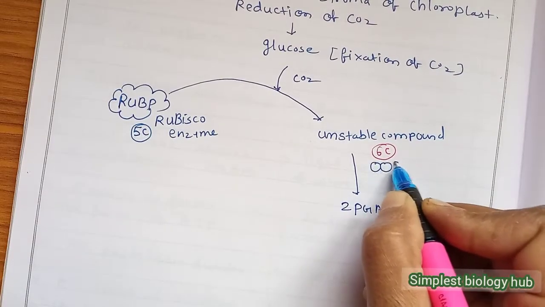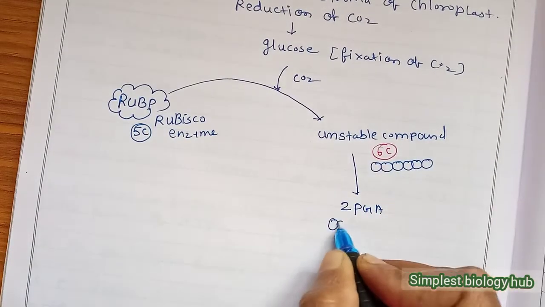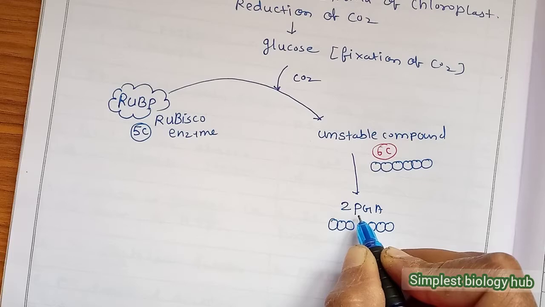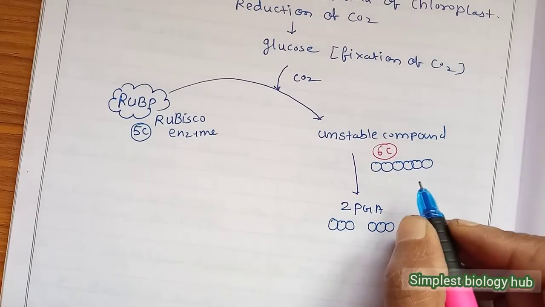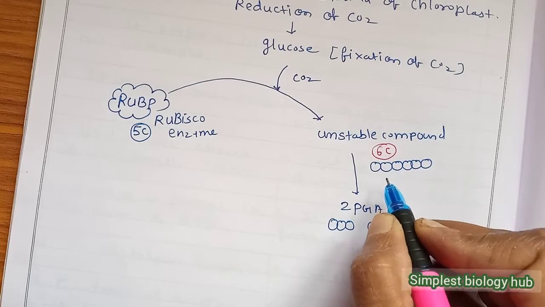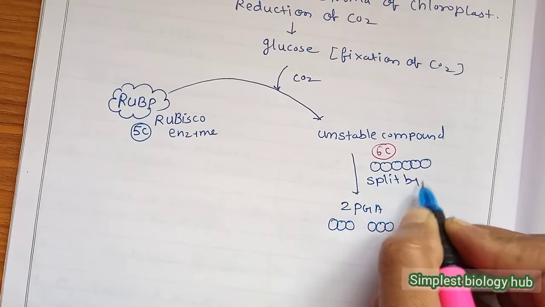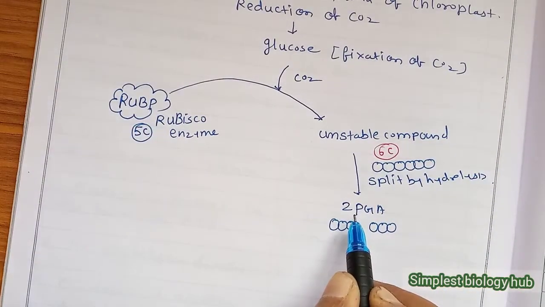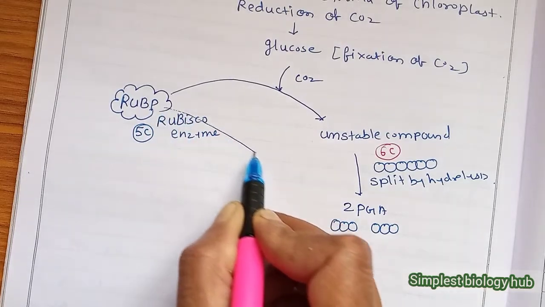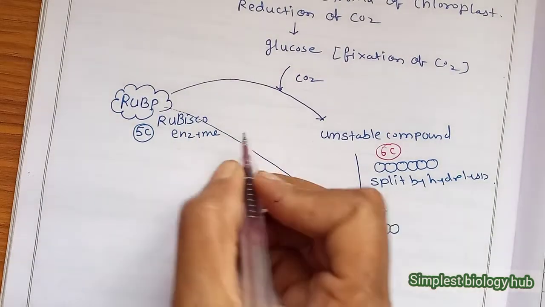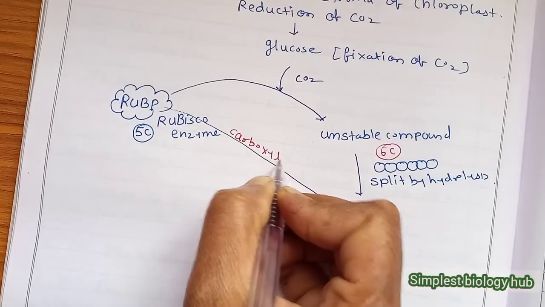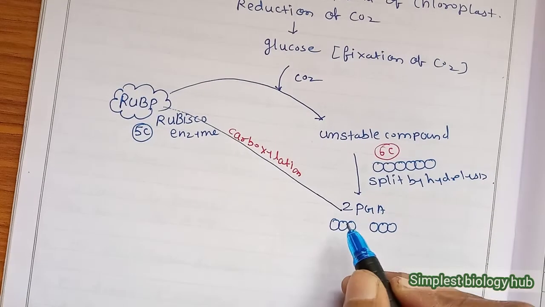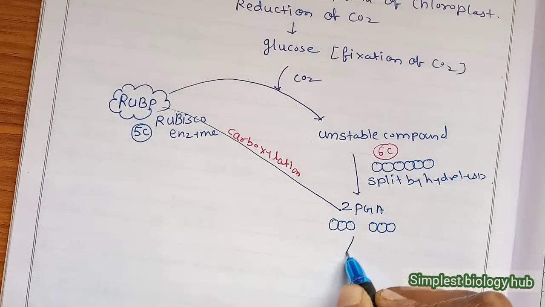This means that the 6-carbon compound is split up into 2 compounds of 3 carbons, and the compound is phosphoglyceric acid, 2 molecules of phosphoglyceric acid. This process we call split by hydrolysis. The formation of the first stable compound from the RuBP, that process we call the carboxylation process. There are 3 steps in the dark reaction. The first is carboxylation.